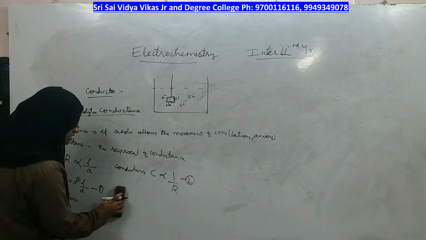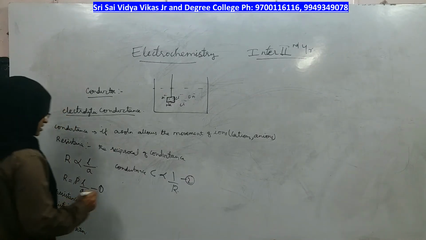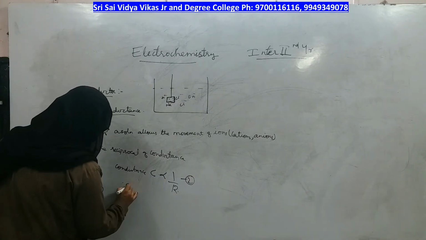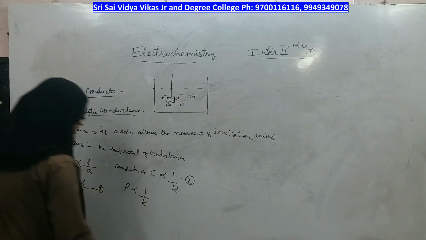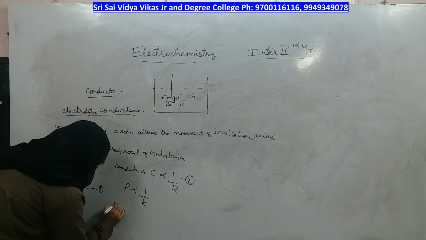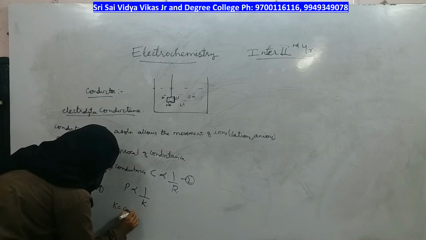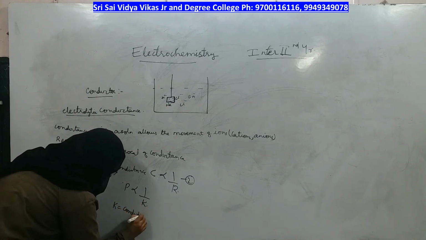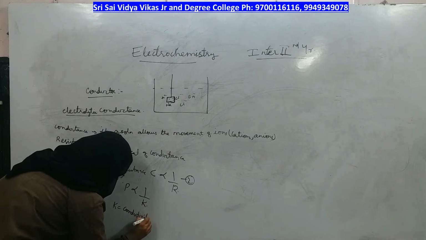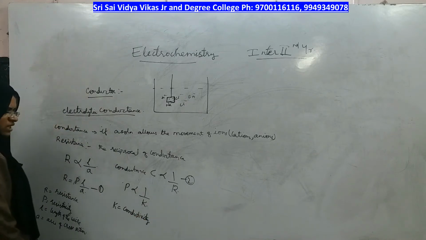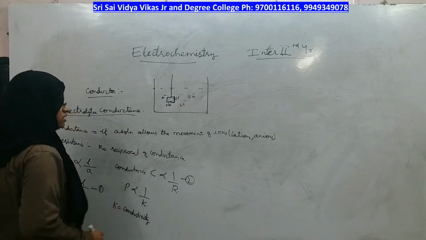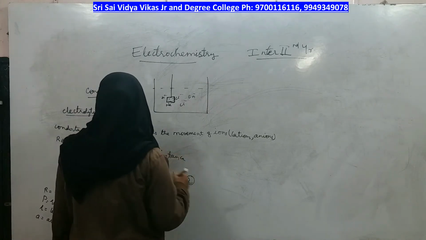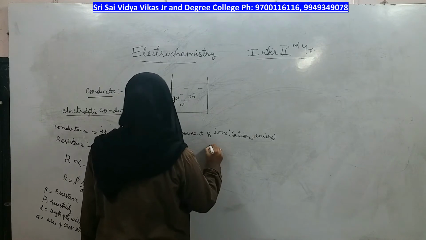And if conductance is the reciprocal of resistance, conductivity is also the reciprocal of resistivity. What is K? K is conductivity, right? So now you should write conductivity in the formula of equation 1.